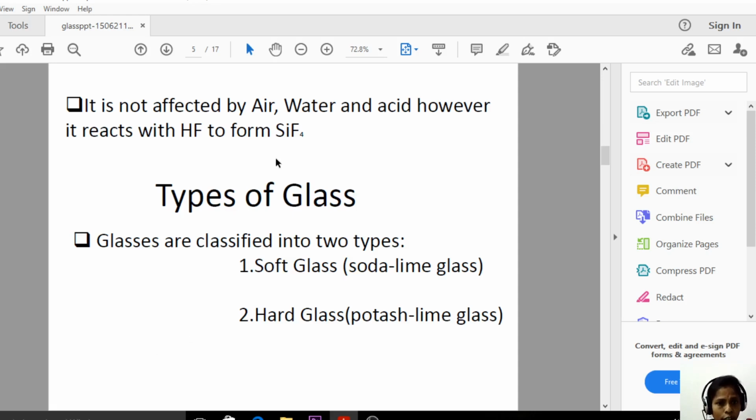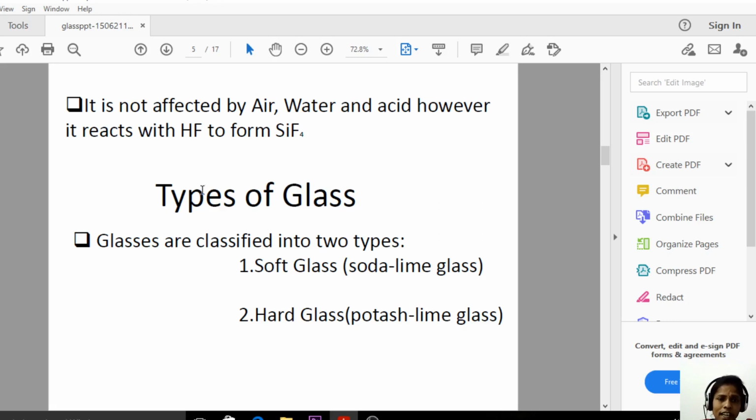It is not affected by air, water and acid. However, it reacts with hydrofluoric acid to form silicon tetrafluoride. So silicon is present in the glasses, and that silicon is reacting with the hydrofluoric acid to form silicon tetrafluoride. Because silicon has more reactivity towards hydrofluoric acid, it immediately reacts with the hydrofluoric acid to produce silicon tetrafluoride. But it is not affected by the air.